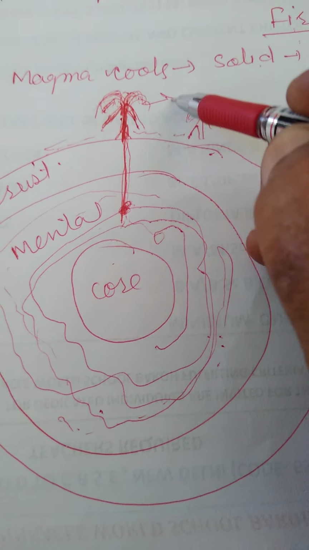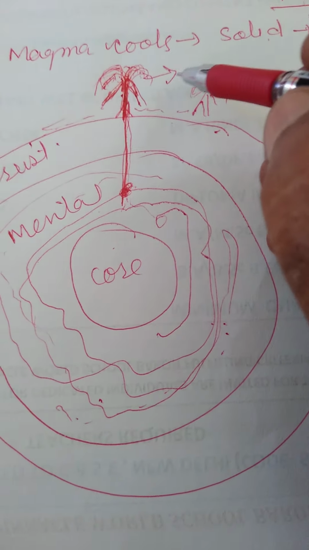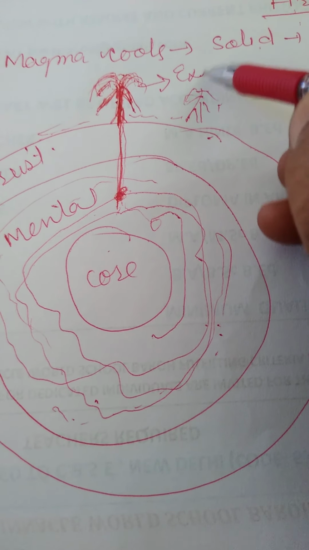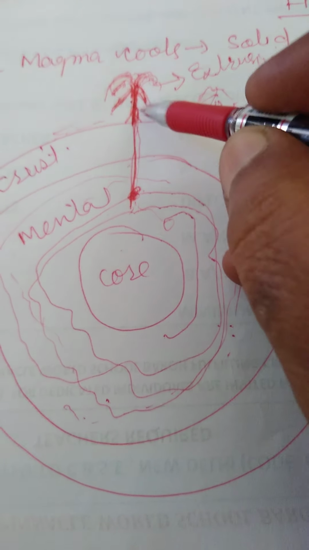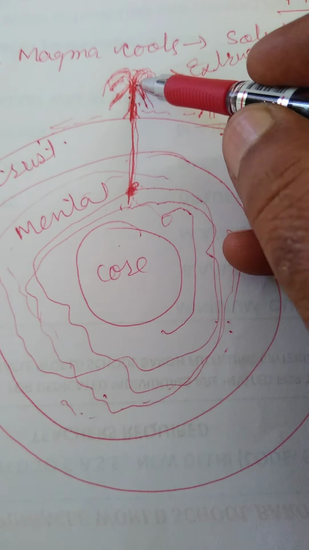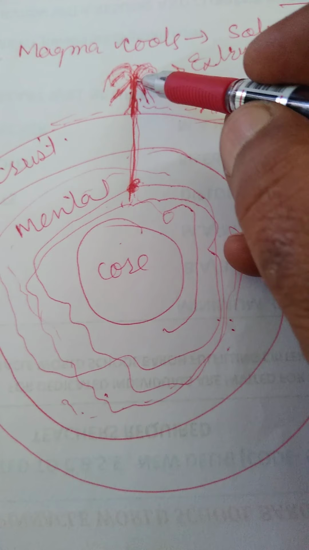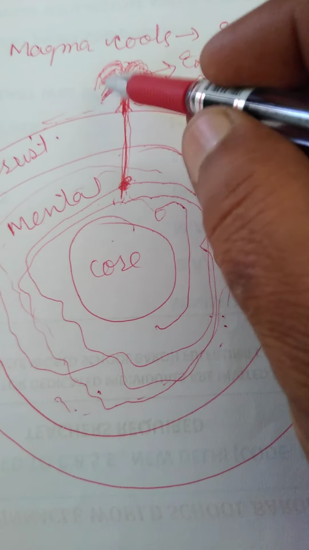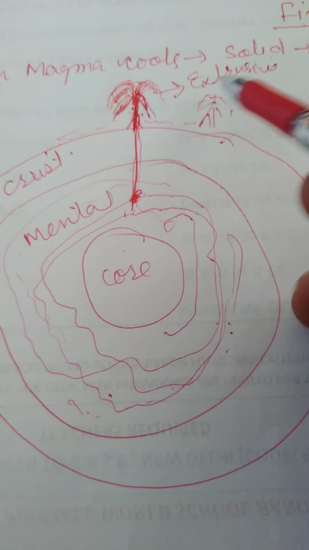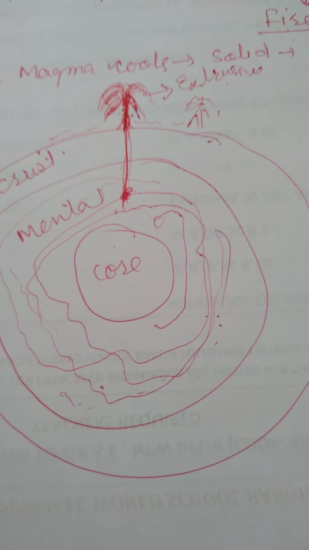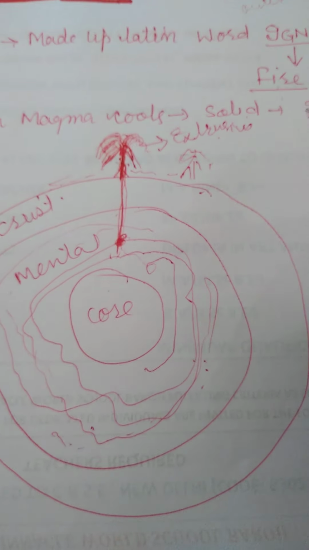This type of rocks is known as extrusive rocks. Extrusive means outside the earth. On the surface of earth, rocks are forming, so that's why these types of rocks are known as extrusive rocks. Now we will try to understand the intrusive rocks.